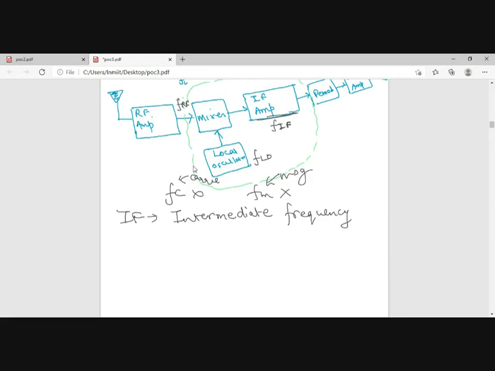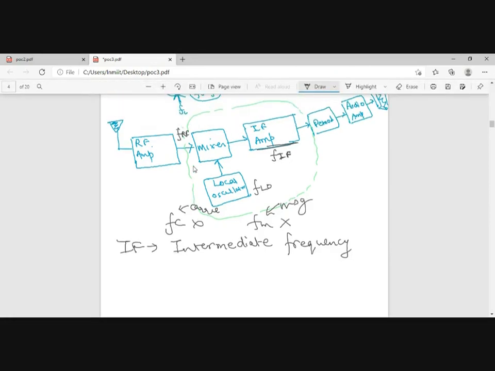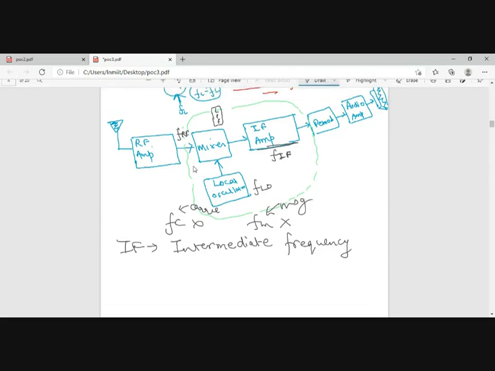If requirement output जो होना चाहिए, that is it should be FIF. यहाँ पर एक mixer है, mixer means multiplication plus LPF मान लो. ठीक है, this is also consisting of an LPF. ठीक है, हमको FLO क्या दूं मैं जिससे कि FRF से FIF मिल जाए.